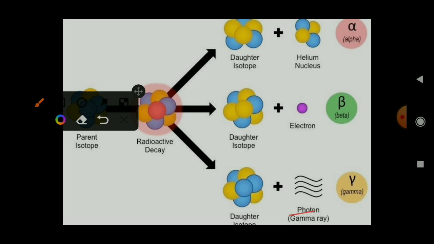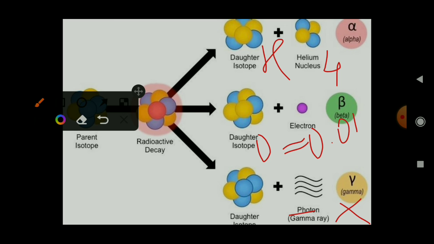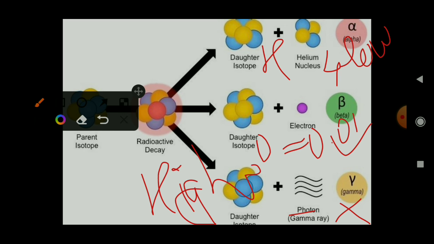The alpha particle's mass, the helium's mass, is 4. Beta particle mass is 0.01, which is negligible, so we can conclude that beta's mass is 0. And gamma is energy, a photon, so it has no mass. Alpha particles are the heaviest because their mass is very high. Alpha has low energy as compared to beta and gamma. Beta has more than alpha but less than gamma. Gamma has the highest energy and the highest penetrating power.